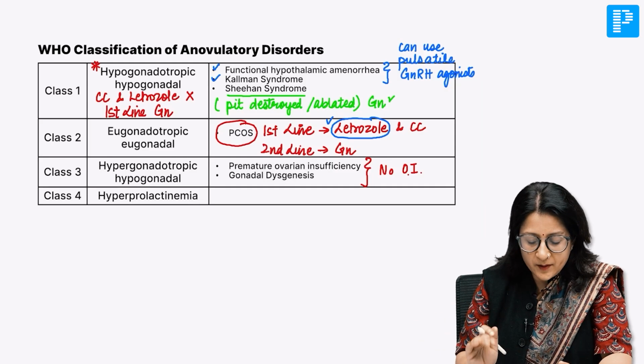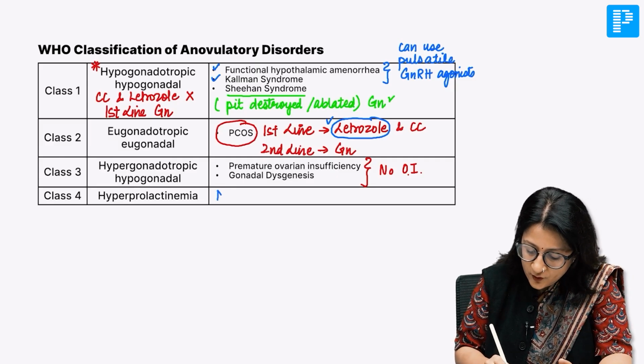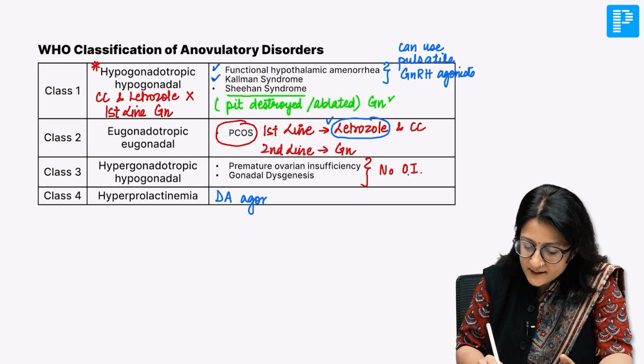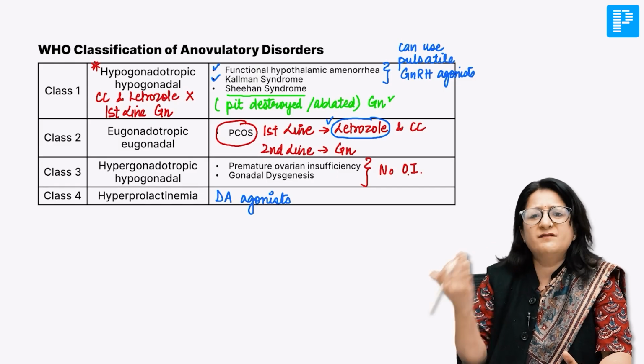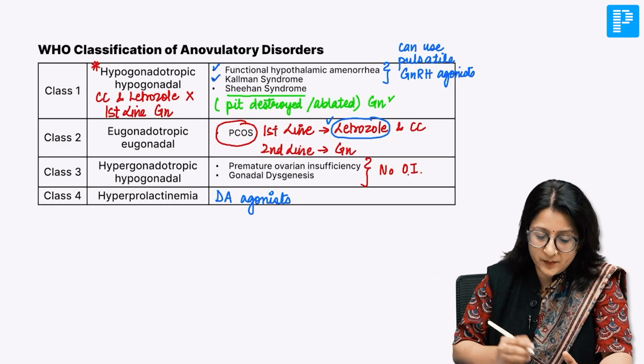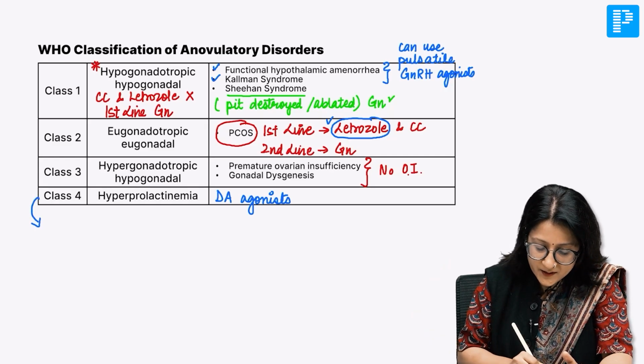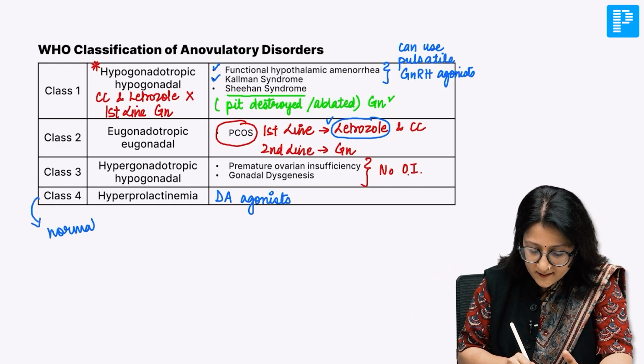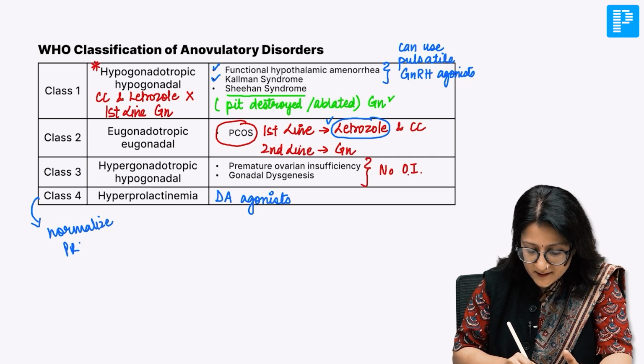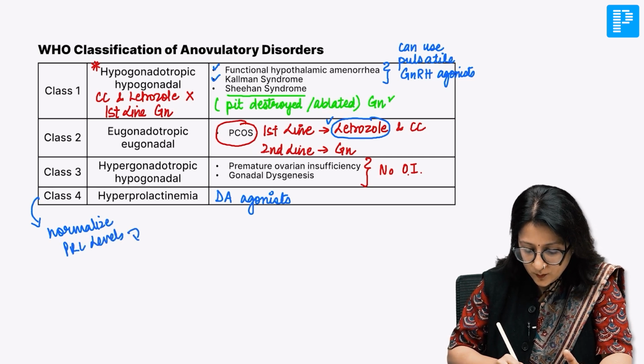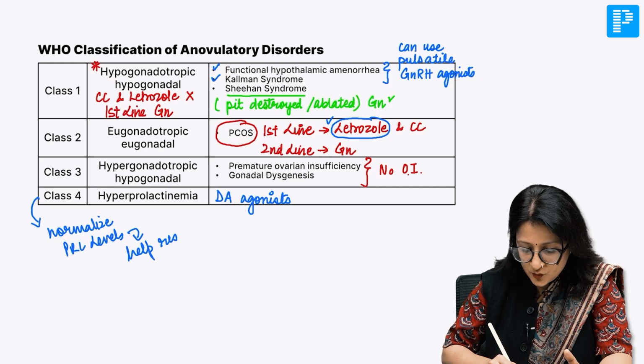And when there is hyperprolactinemia, the drug that we use is dopamine agonists. As we have already discussed under the chapter on hyperprolactinemia, we will normalize the prolactin levels and it will help resume ovulation.